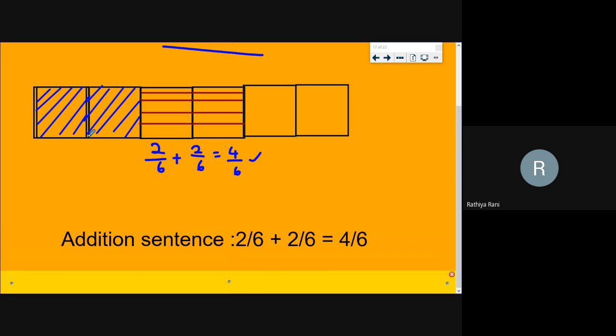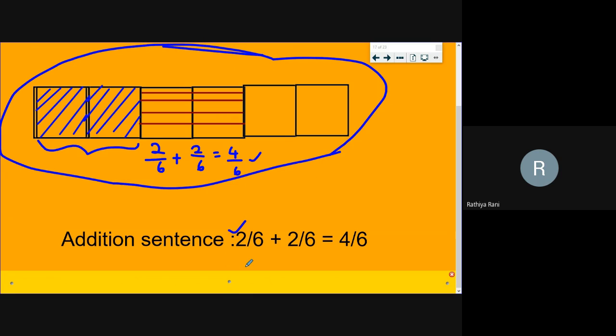That's the right answer. Super, students. Well done. 2 by 6, first two parts. So numerator is 2. Since the total number of parts is 6, denominator is 6. Again, 2 more parts they have shaded. Again, total number of parts is 6. Total shaded part is 4. That is the answer in numerator, and 6 is the denominator. Well done, students.